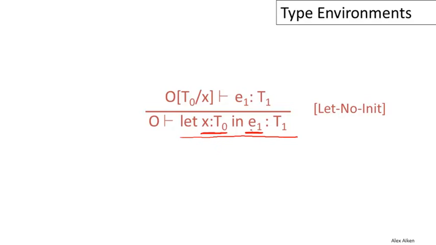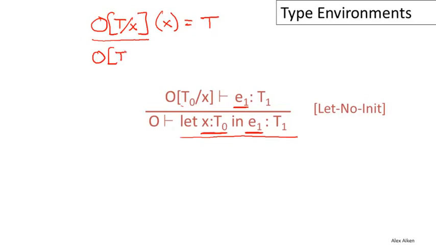And so now how am I going to type check that? Well, I'm going to type check E1 in some kind of environment. And this is new notation here. So let me define what it means. So remember, O is a function. It maps variable names to types. And O[t/x], this notation here, is also a function. And this is the function O modified at the single point x to return t. So in particular, this whole thing I'm underlining here is one function that applied to x returns t. So that says that this set of assumptions says that x has type t.